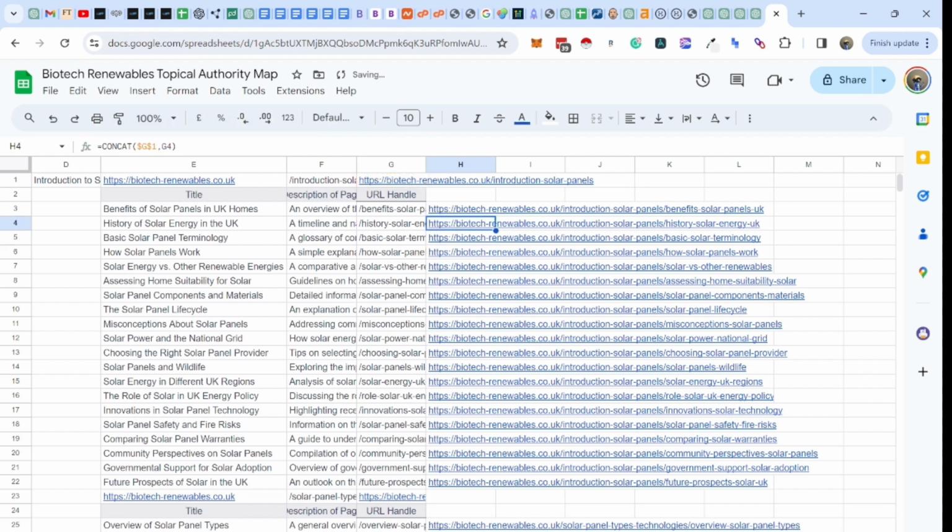So now we've got our architecture so that we can basically go and incorporate all of these into a series of articles and basically include them as internal links. And that's really important to basically building a strongly ranking and relevant site.